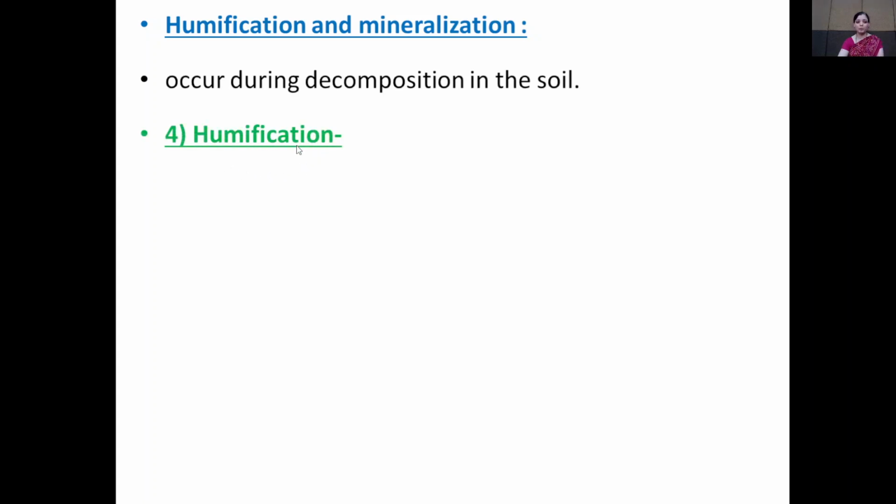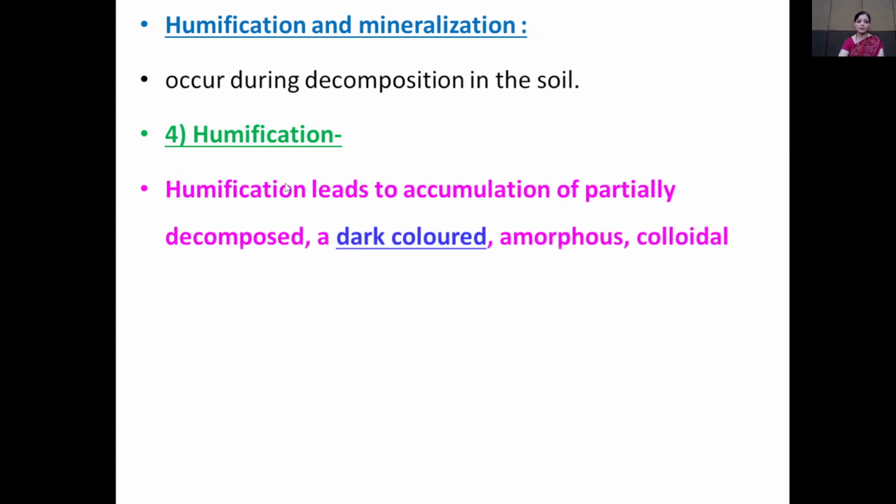Now see the fourth step, that is humification. What is humification? Humification leads to accumulation of a partially decomposed, dark colored, amorphous and colloidal organic substance. It is known as humus.